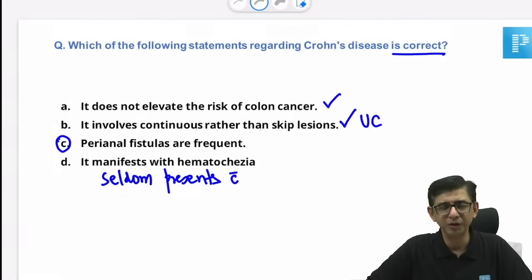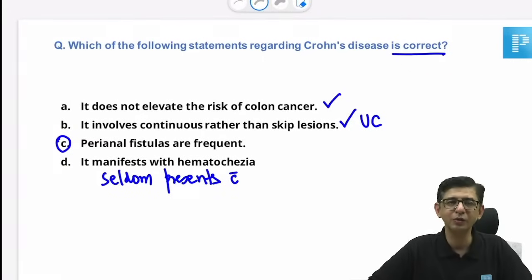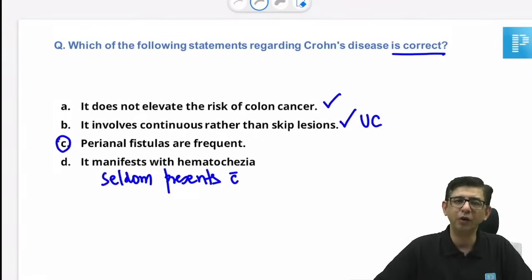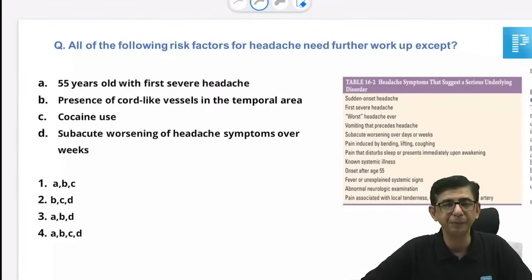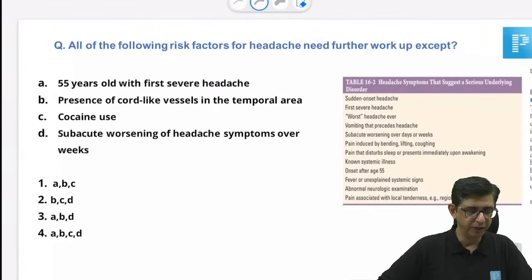Doctor, got it. The gist of the question is very clear. He is asking us which of the following is true or which of the following is not true about Crohn's disease. If it is true, then it is option number C. If he says which is not true, then obviously the reverse statements that I mentioned would be satisfied. Cancer incidence is equal in both of them. Okay, moving to the next one.